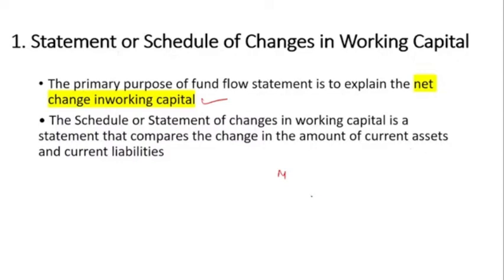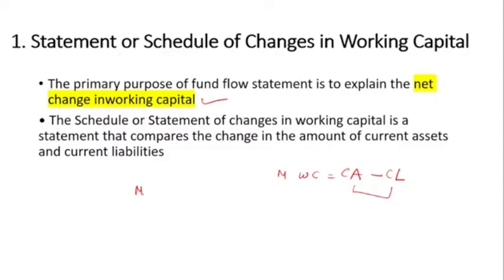I have already told you that net working capital is the difference between how much current asset the company has and how much current liability the company has.